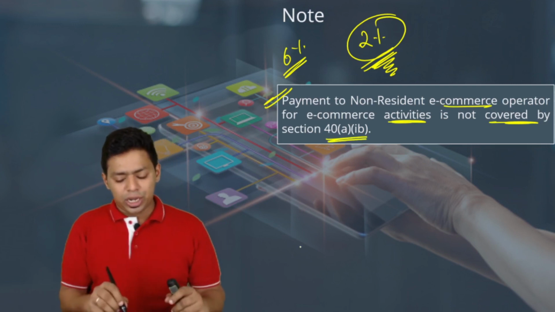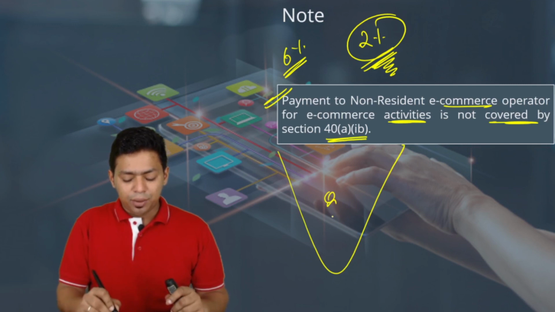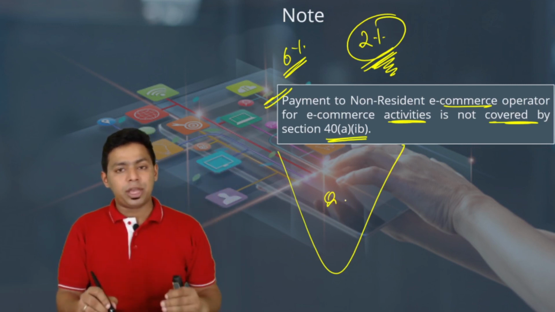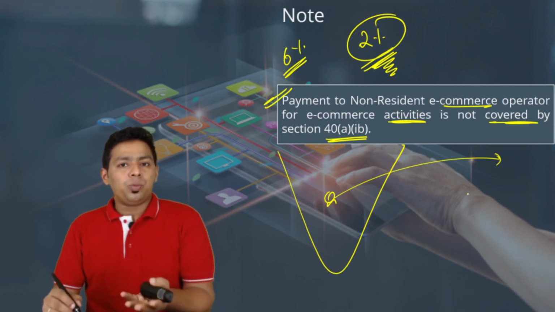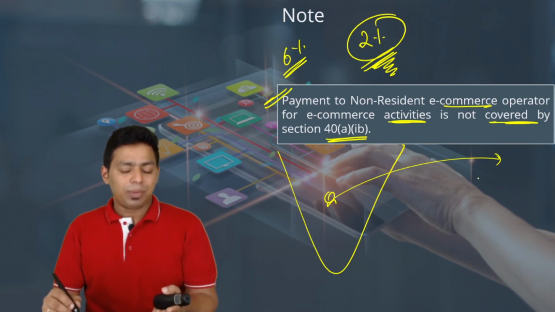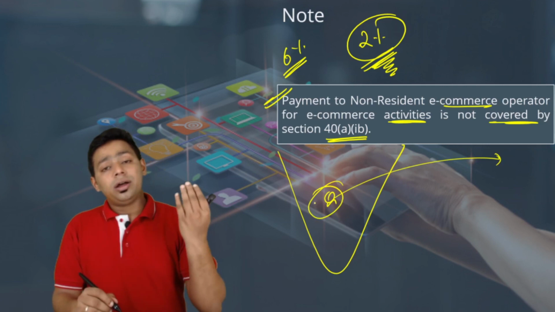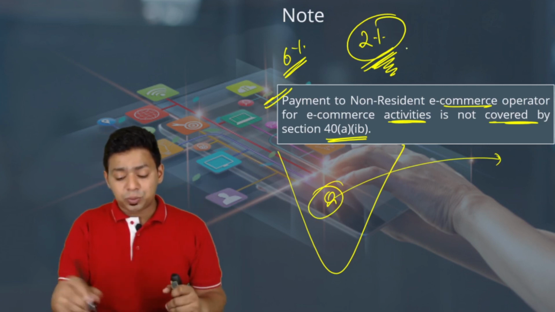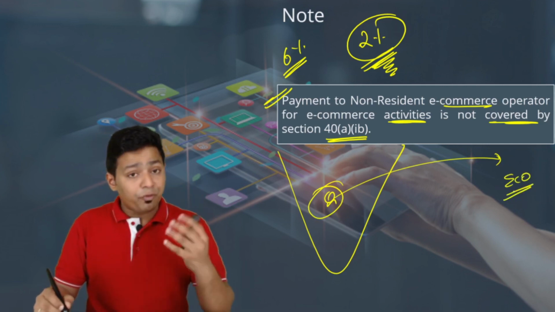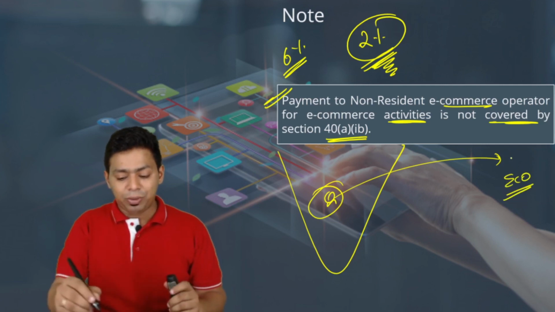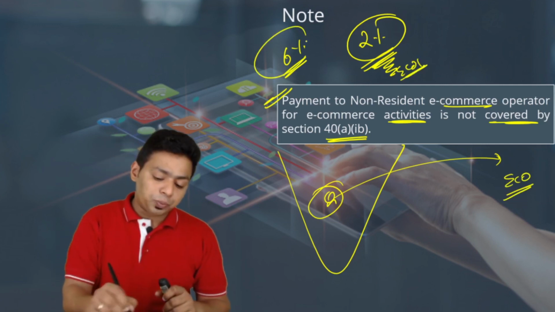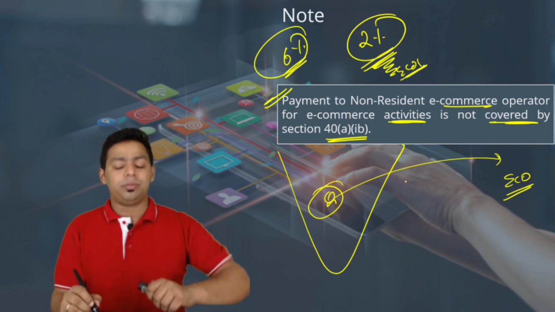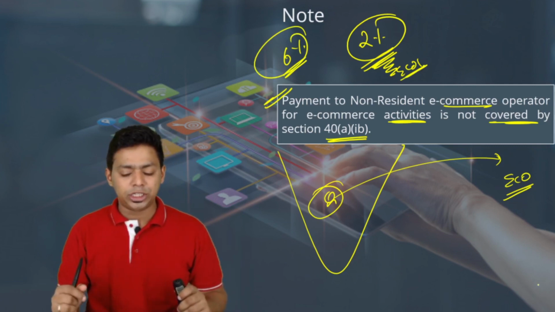It is very much logical, you know, because in India, if I am the buyer and I'm making payment to Amazon USA, obviously I'm not going to apply the equalization levy concept. I'm a very small player, isn't it? So this is applicable only when this particular e-commerce operator comes forward and pays himself. See, the responsibility of 2% is on the e-commerce operator, not on the payer, but the responsibility of 6% is on the payer. So that's a major difference in these two sections.